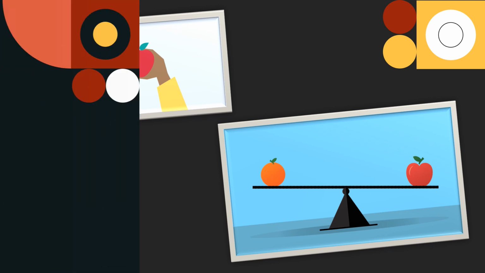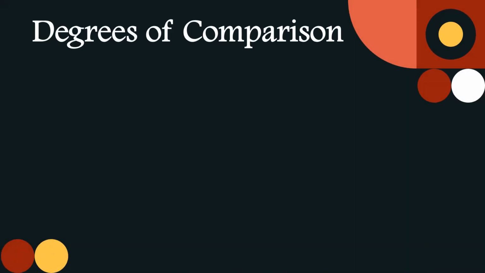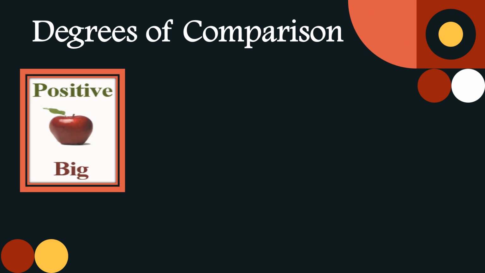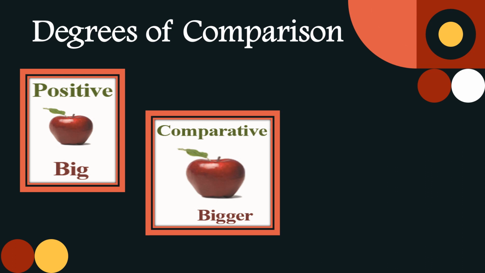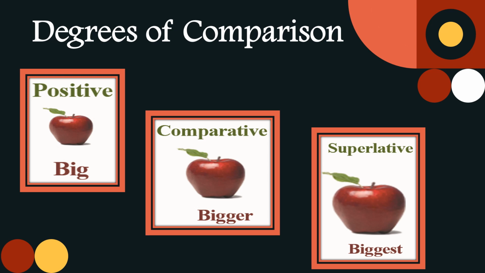So there are three forms of comparison. First, positive degree, where there is no comparison. Comparative degree, when you compare two persons or things. Superlative degree, for comparing more than two persons or things.